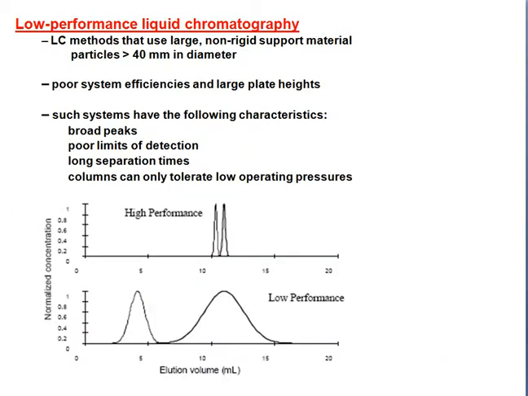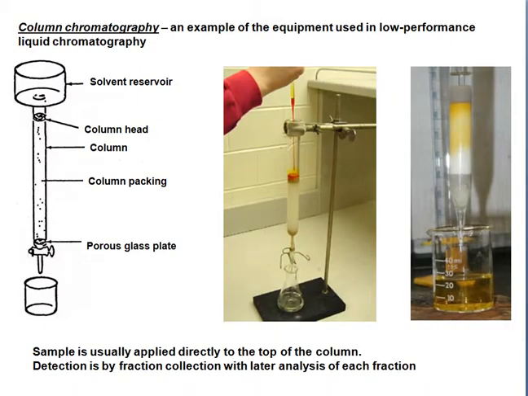Each type may be further characterized based on its overall efficiency and performance. Low performance liquid chromatography methods use large non-rigid support material, particularly particles more than 40 micrometers in diameter, giving poor system efficiency and large plate heights. Such systems have broad peaks, poor detection limits, and long separations, and the columns can only tolerate low operating pressures. Here is the column with the solvent reservoir, column head, column backing and porous glass. These are examples of column chromatography equipment.